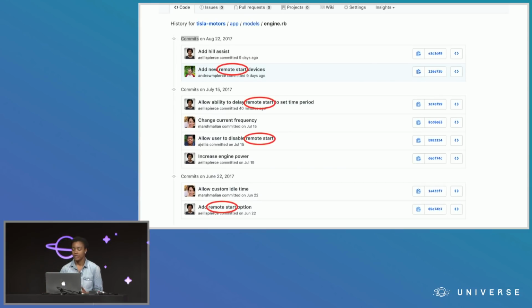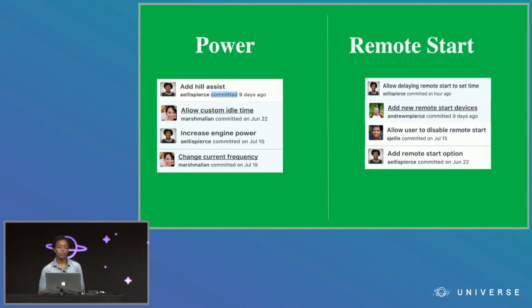I have a lot of changes in this that are related to the remote start functionality. But then, of course, some that don't seem to be related to that at all. And really, the more I look at this, the more I realize you can group the commits into two logical groups. We have commits that are related to the power output of the engine, like increasing the power, adjusting its frequency, and adding hill assist and idle functionality. And then, of course, we have all the remote start functionality.